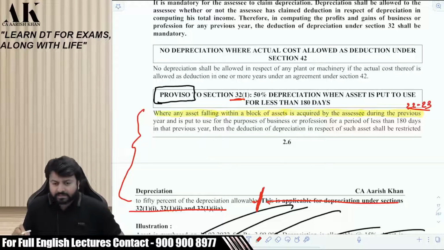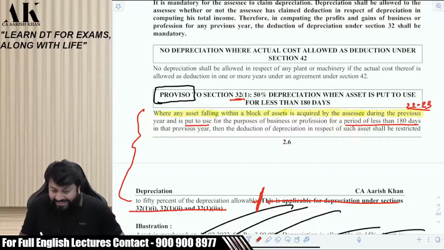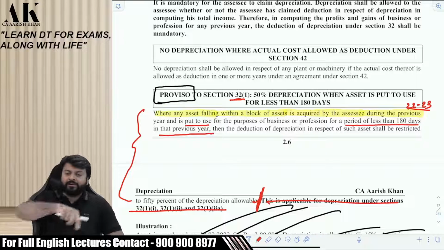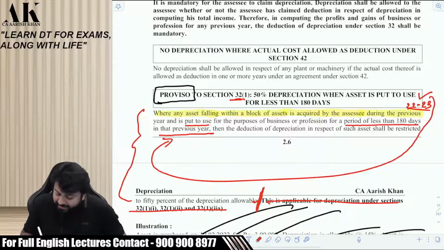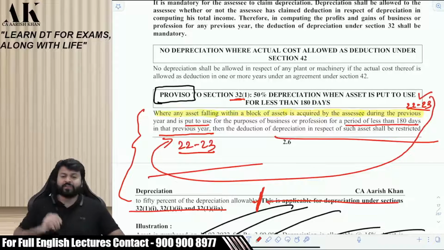Acquired in 22-23, yes or no? And is put to use for the purpose of business and profession for a period of less than 180 days in that previous year. It means the year in which you acquire. If you put to use for less than 180 days in the same previous year, then only depreciation is restricted to 15%.